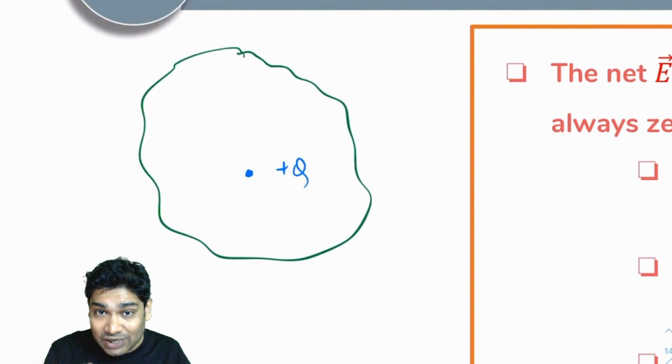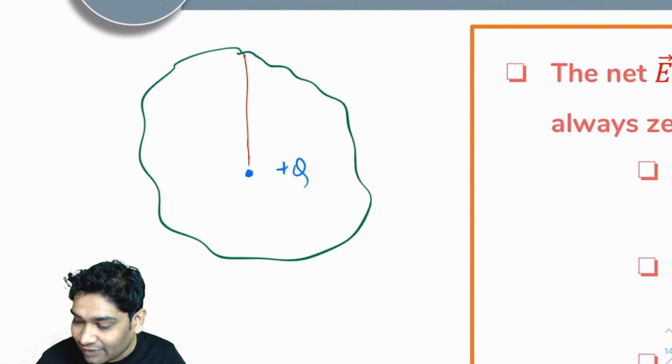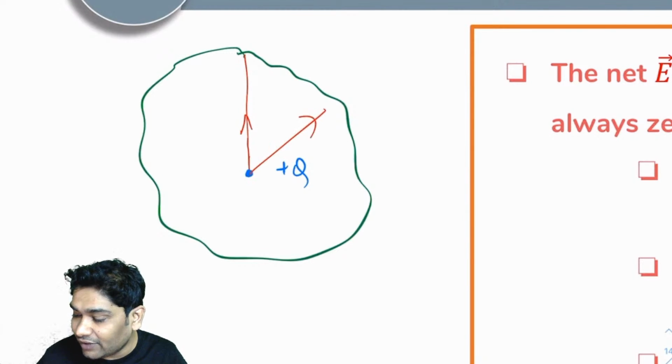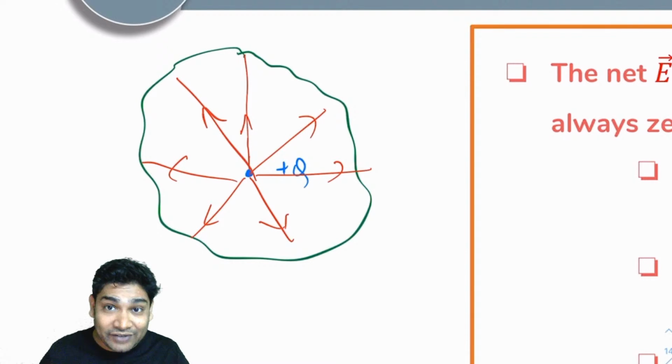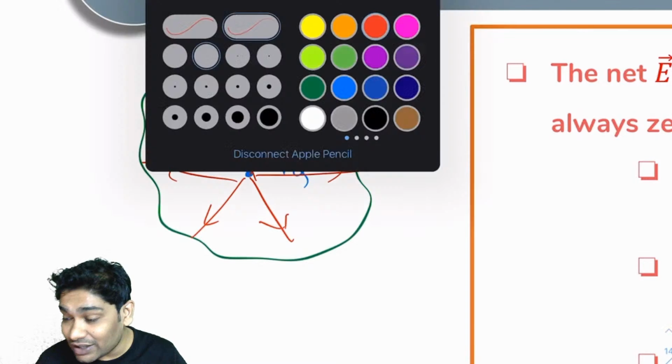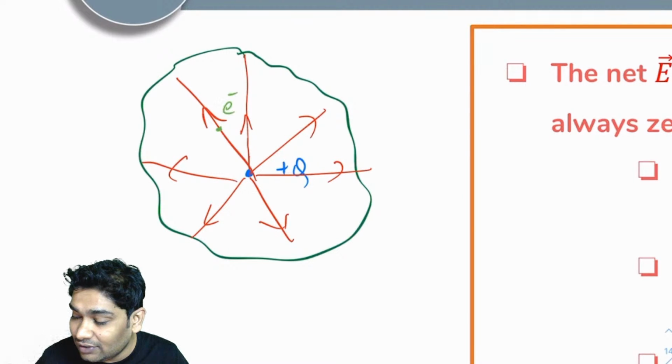If I gave it a plus Q charge and placed it somewhere inside, it would create an electric field. Because of this electric field, all the free electrons would start moving in the opposite direction of the electric field. So a free electron here would start jumping in this direction, another here in this direction, and another here in this direction.